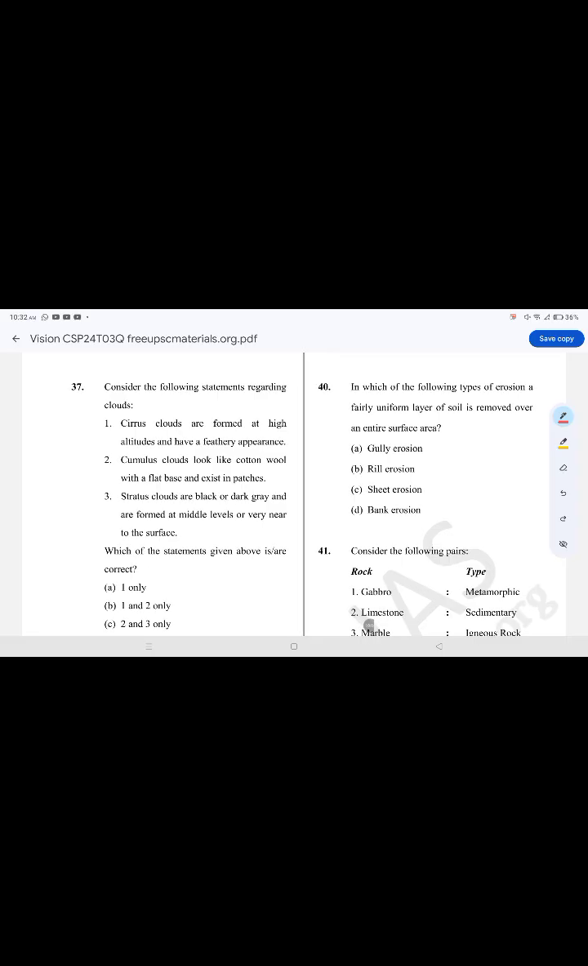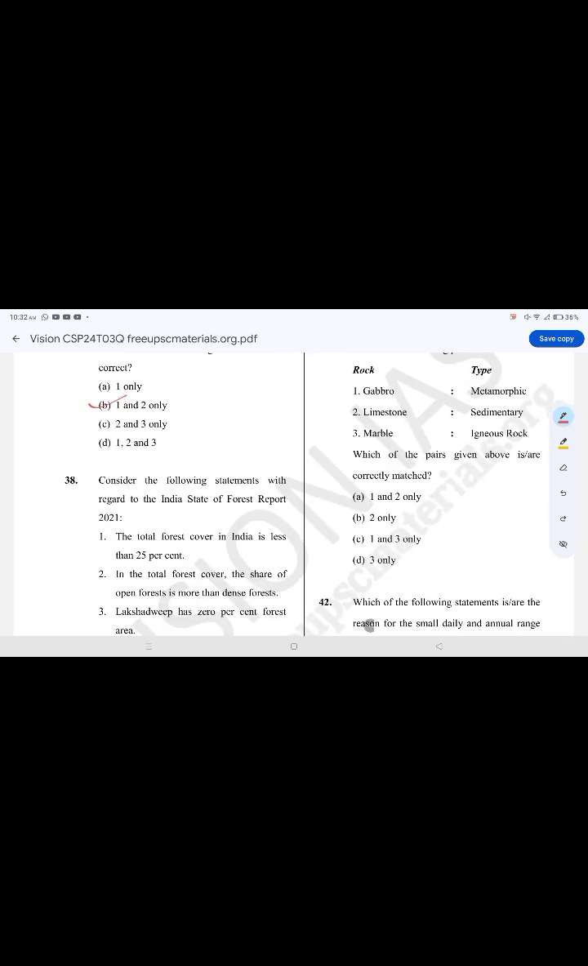Consider the following statements regarding the clouds. The correct option is option B, 1 and 2. Cirrus clouds are formed at high altitudes and have a feathery appearance. Cumulus clouds look like cotton wool with a flat base and exist in patches. Stratus clouds are black or dark gray and are formed at middle levels or very near the surface.